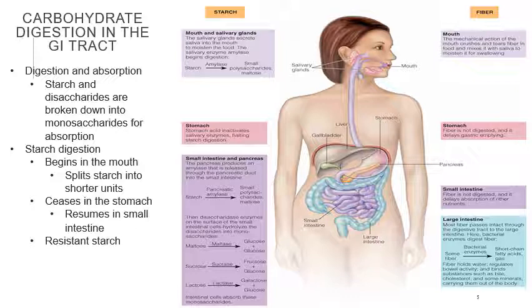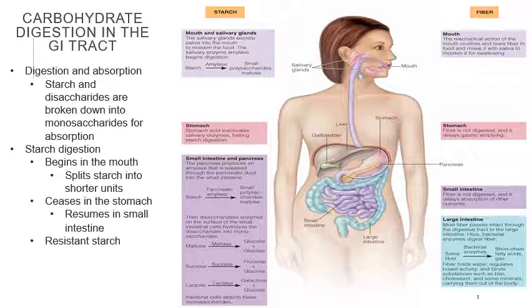Under starch, small intestine and pancreas. The pancreas produces an amylase that is released through the pancreatic duct into the small intestine. Then, disaccharide enzymes on the surface of the small intestine cells hydrolyze the disaccharides into monosaccharides. Remember, that's when it brings the water back into these disaccharides and they become two monosaccharides. So in the small intestine, the fiber is not digested and it delays absorption of other nutrients.